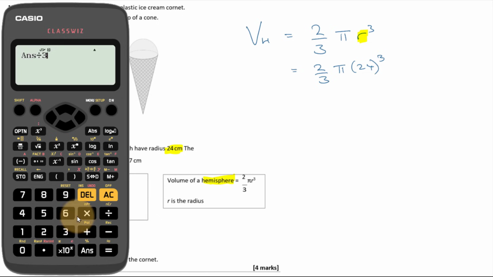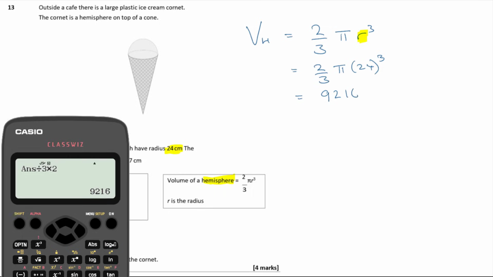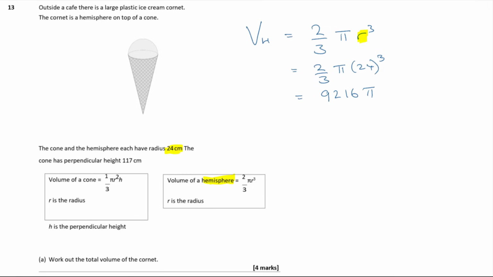13,824. I'm just going to divide that by 3 and times it by 2. That comes out to be 9216. So then the hemisphere in terms of pi is 9216 pi. I'm just going to leave the pi in for now because that will keep my answer accurate. If I try to actually sub pi in as a decimal, I'm going to lose accuracy, and it's much easier just to write it down like that.